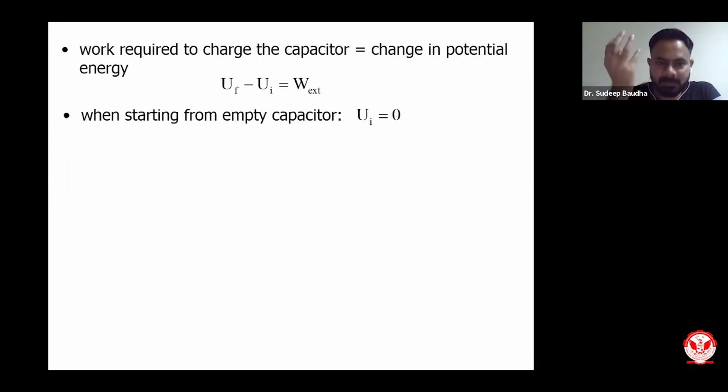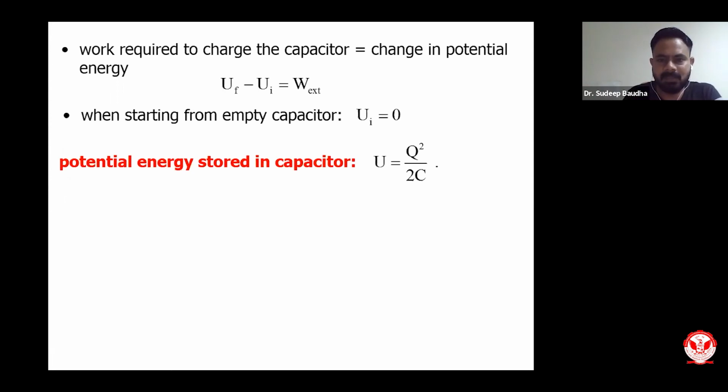Since the capacitor was empty, it has zero potential energy at the initial point, so the final potential energy will be equivalent to Q square upon 2C. So the potential energy stored in a capacitor is U equals Q square by 2C, where C is the capacitance and Q is the charge stored in the capacitor.